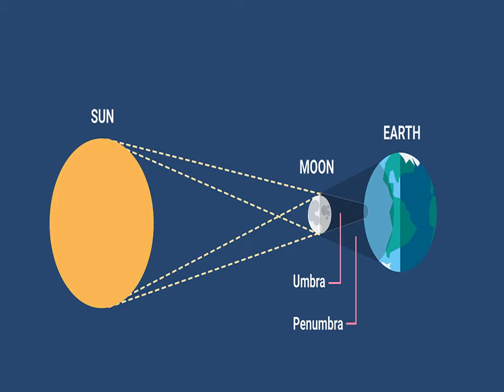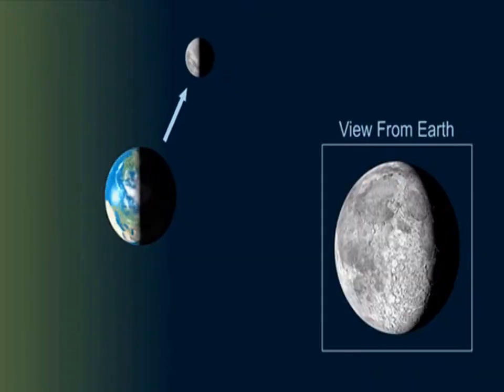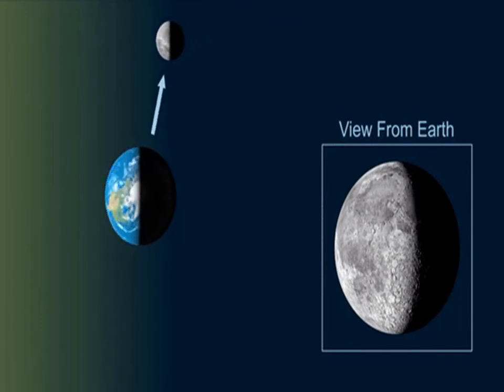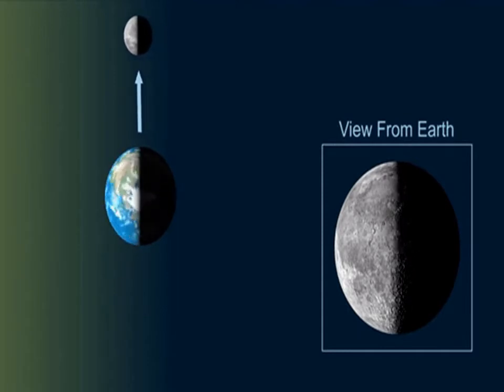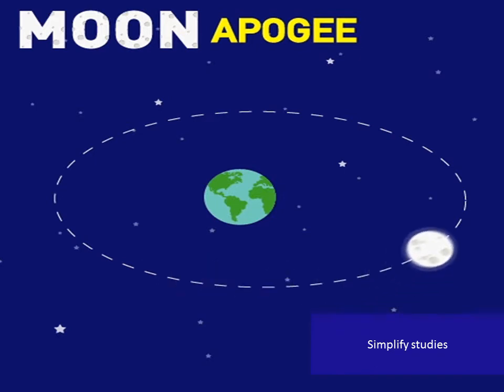Now, before I move on to the next type, let me tell you every year the moon is shifting away from the earth. And as a result, we will rarely get to see total solar eclipses in future. So our third topic is annular solar eclipse.